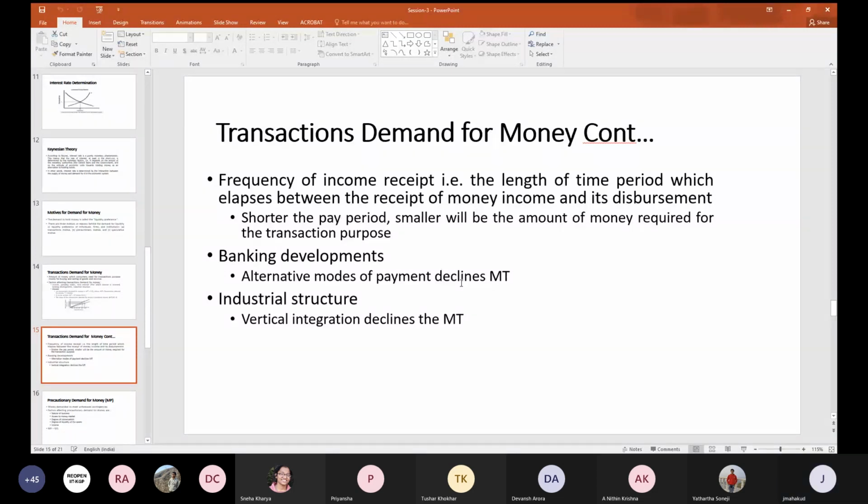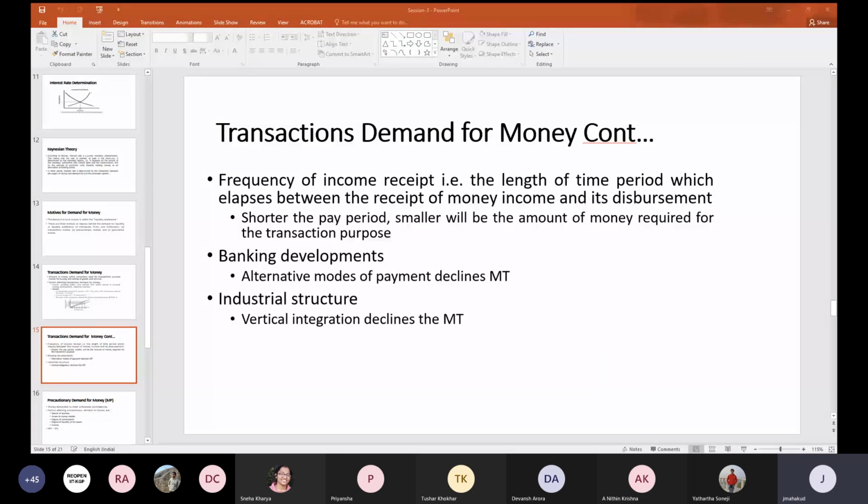Then we have banking developments. If there are alternative modes of payment, instead of paying in terms of cash, in today's context, we don't need cash in our hand.